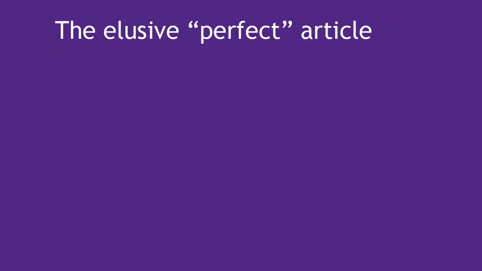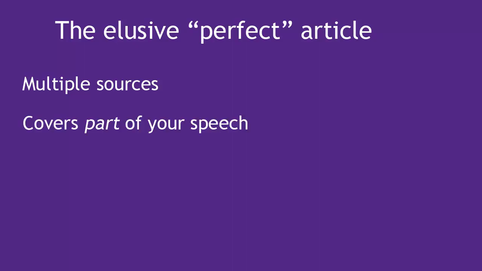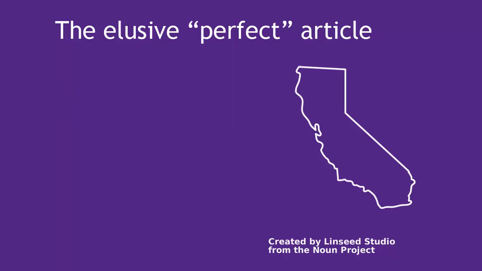Finally, one last note. It's okay if your scholarly article doesn't perfectly line up with all your talking points. This is totally normal. You will have multiple sources for your speech, and each source may only contribute to one part, or it may be talking about a somewhat related topic, but you might be able to apply its conclusions to your specific topic. Let's go back to my other topic about California natural parks.